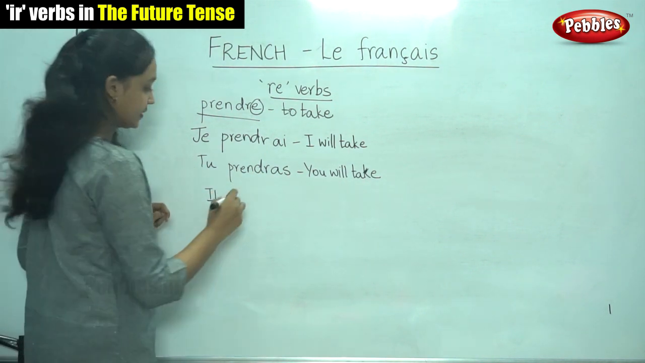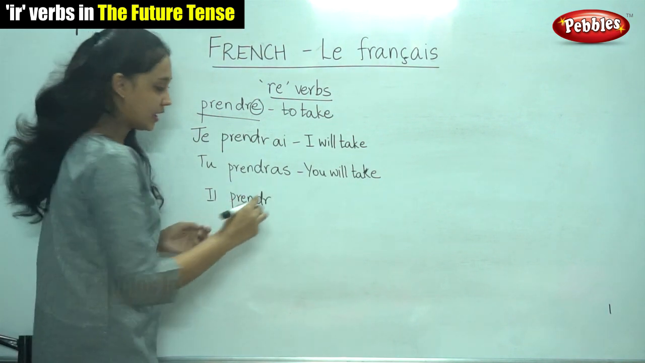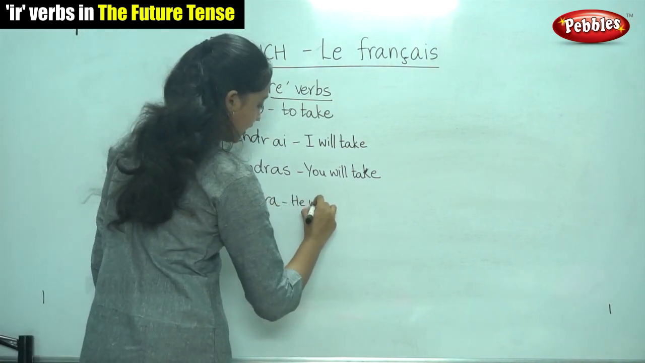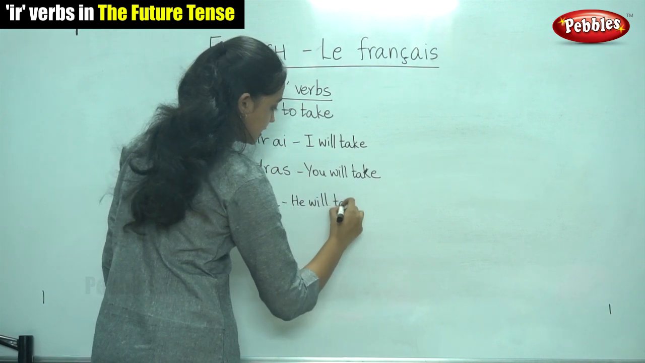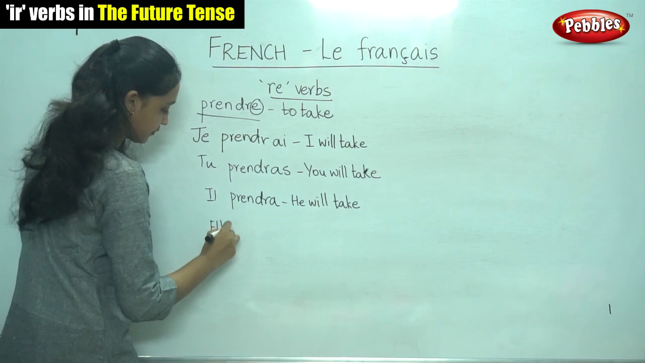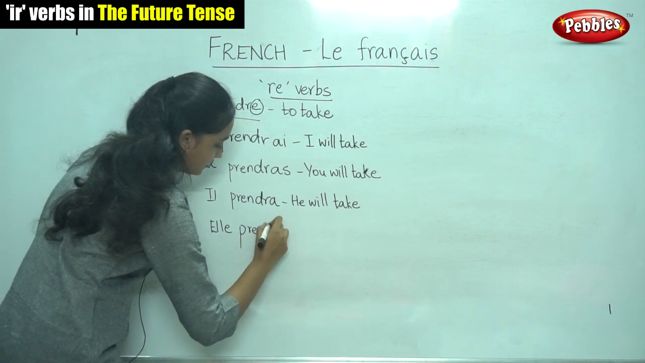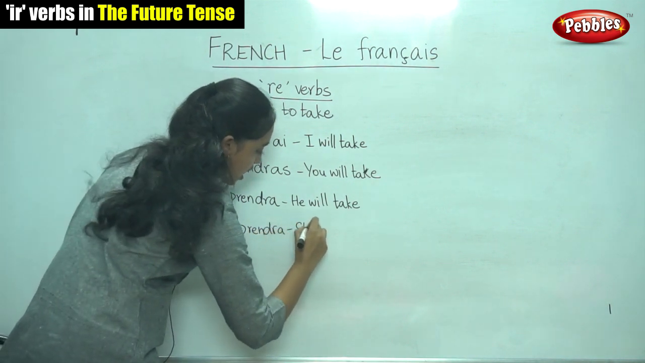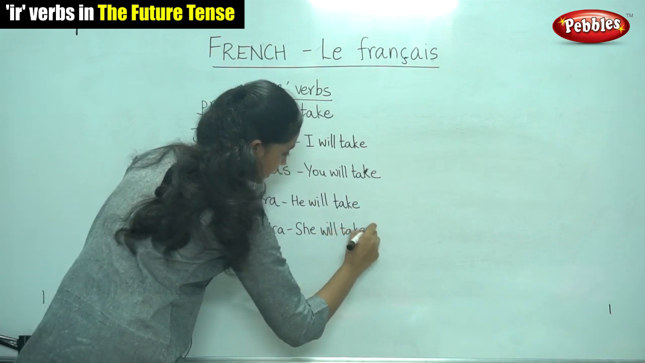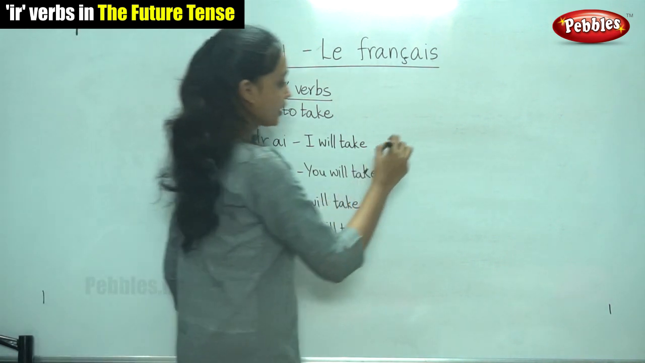For il, prendra. The ending is A. It means he will take. For elle, it is elle prendra. It means she will take. Shall we move on to the next four subject pronouns?